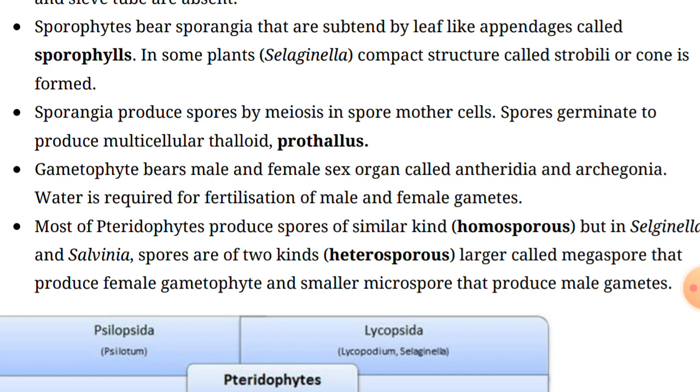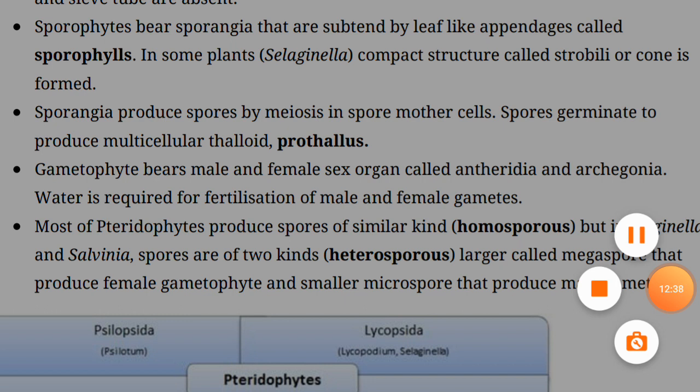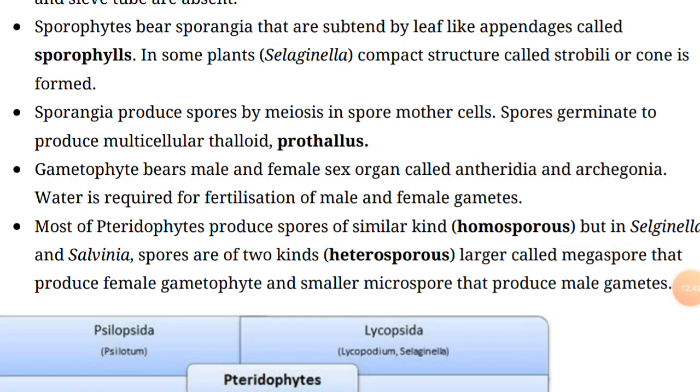Then we have to talk about the embryo, means how the embryo develops in the pteridophytes. For that you have to know that fertilization produces a zygote that undergoes division to produce the embryo.